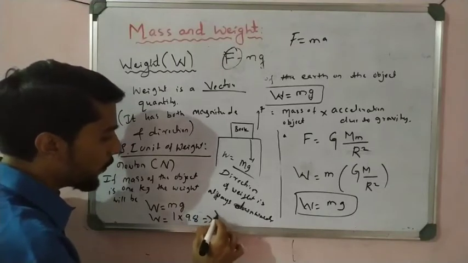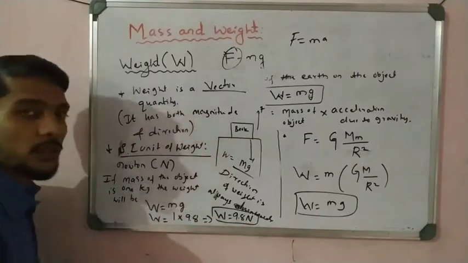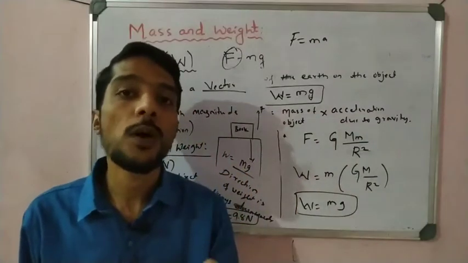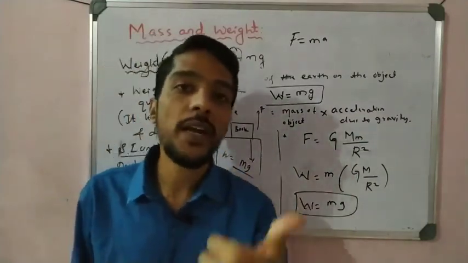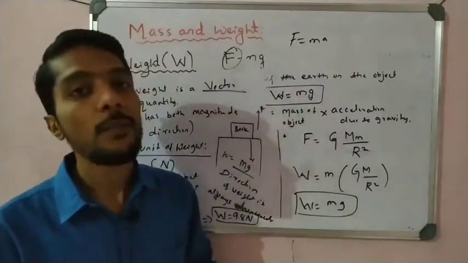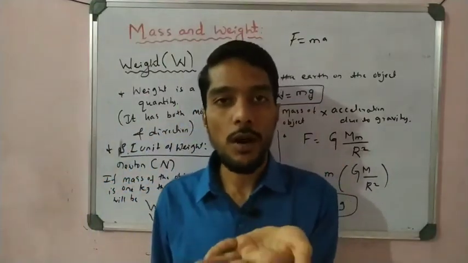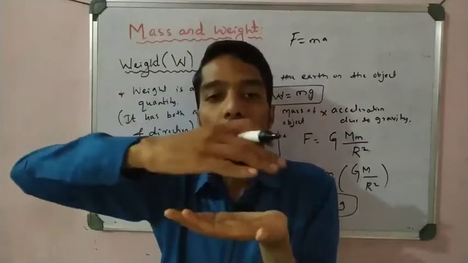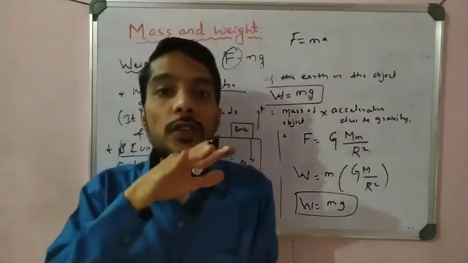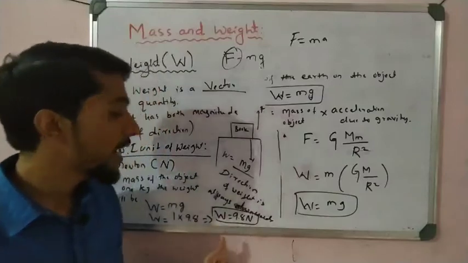So we get weight is equal to 9.8 Newton. So a 1 kg mass has how much weight? 9.8 Newton weight. You have to remember, 9.8 Newton force is there. If you take a 1 kg block and keep it on your palm, you feel a force, and that force is because of the weight, and that weight is 9.8 Newton. Remember that point.